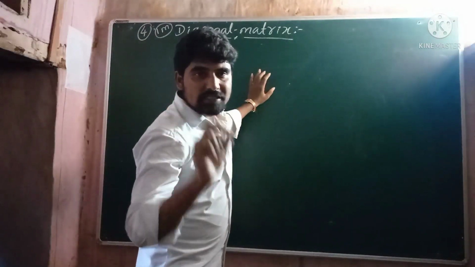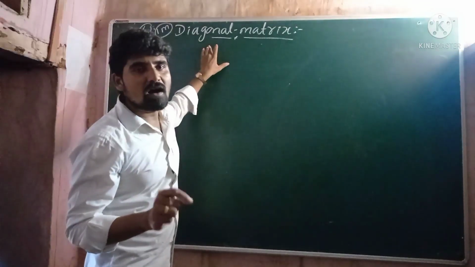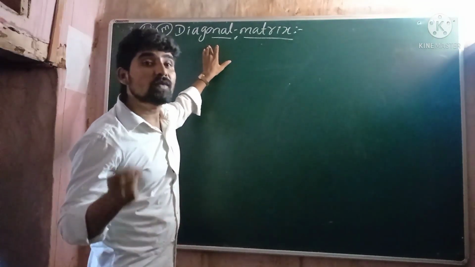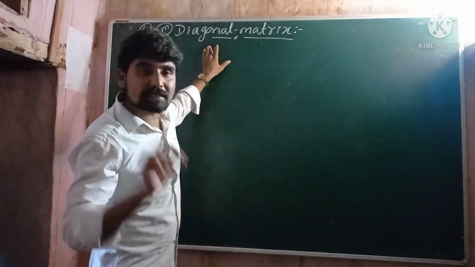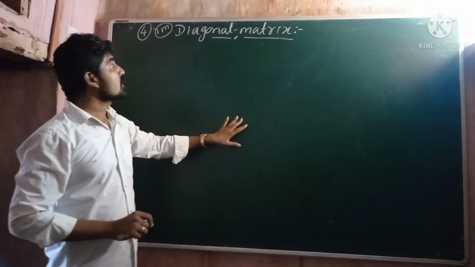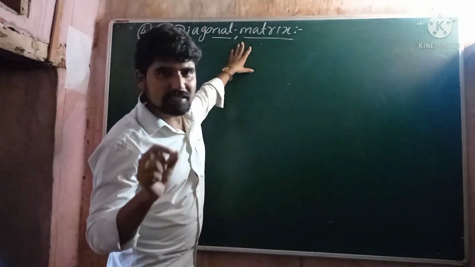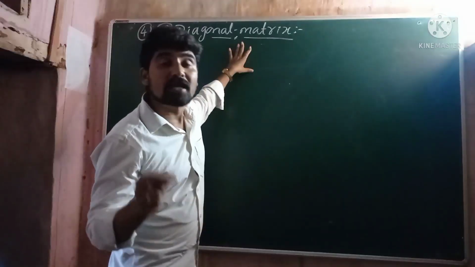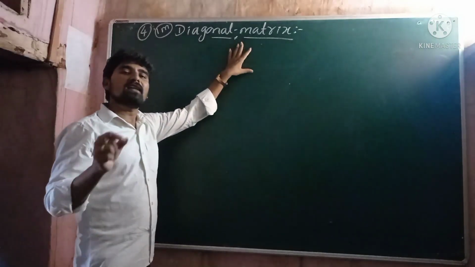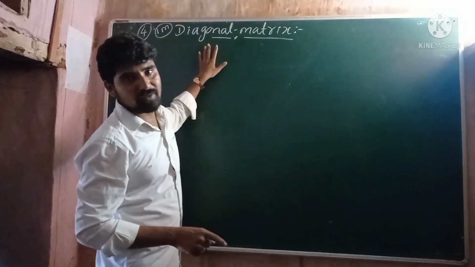A square matrix is a diagonal matrix if all the elements are equal to 0 except the diagonal elements. I hope all of you understood what is meant by diagonal matrix. A square matrix is a diagonal matrix if all the elements are 0 except diagonal elements.